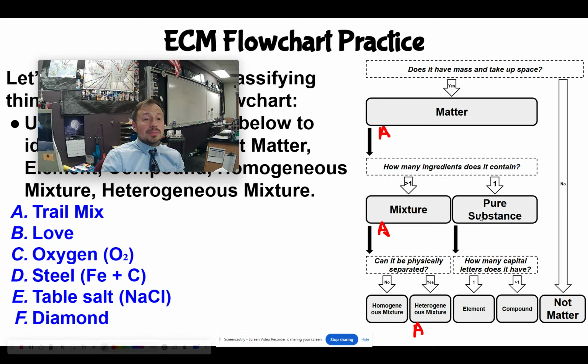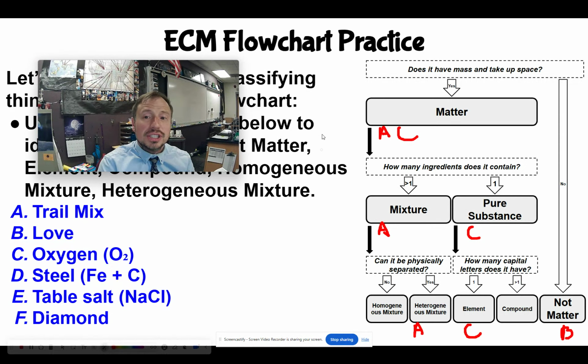Now, the next one is pretty easy too, right? Does it have mass and take up space? Well, it's love. The answer is no. So I just go down here and I put, well, love goes down here, right? Perfect. Now, oxygen. Does it have mass and take up space? Yes. How many ingredients does it contain? It only contains 1. How many capital letters does it have? So like I said, remember, there's 2 oxygen atoms, but it's only one kind of atom. So that is an element. So oxygen goes here.